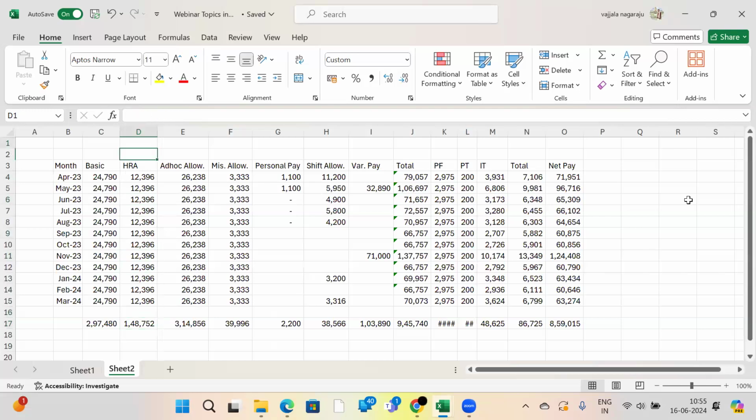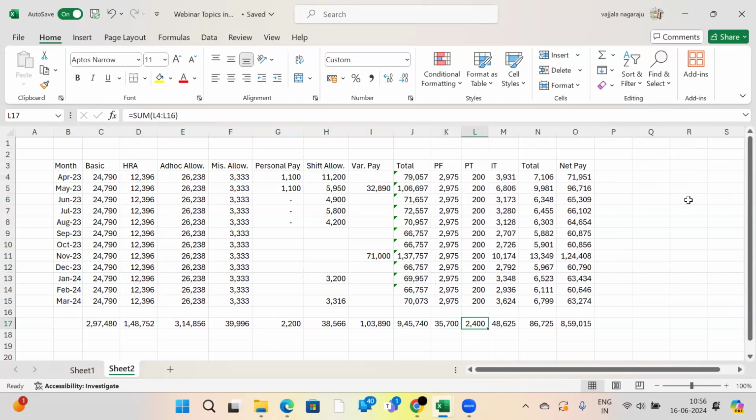See, this is one of my clients' salary earning details for each and every month. April 23, May 23, like this, each and every month during the financial year, April 23 to March 24. See, what is the gross salary? This is the gross salary, 9,45,740.